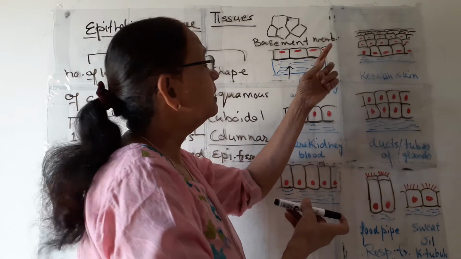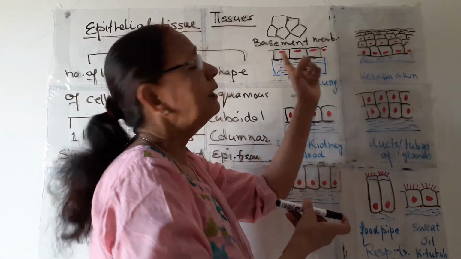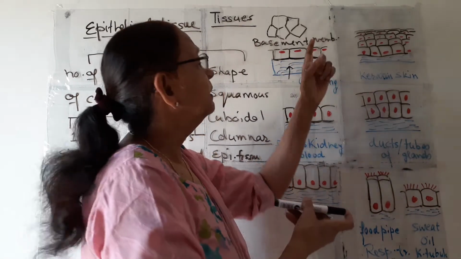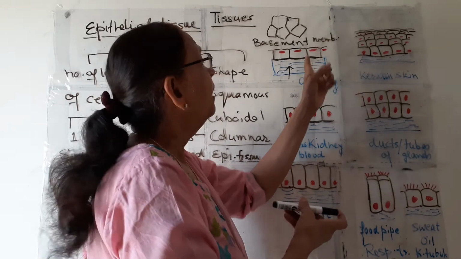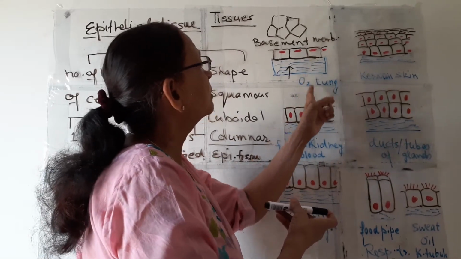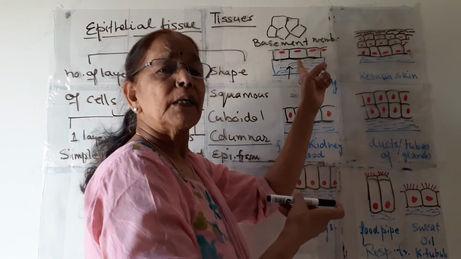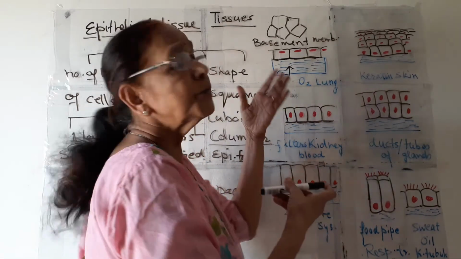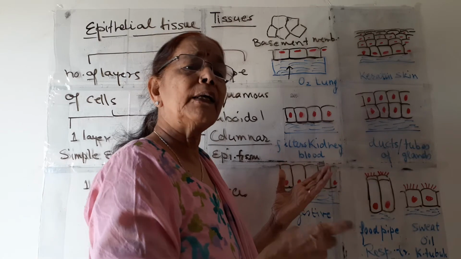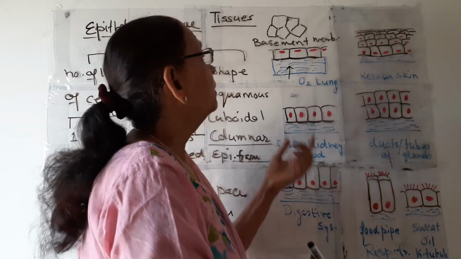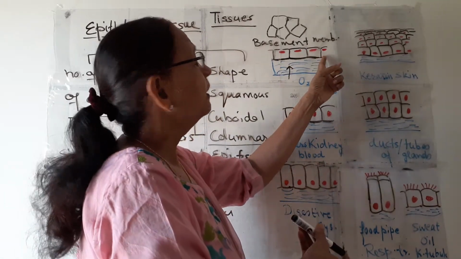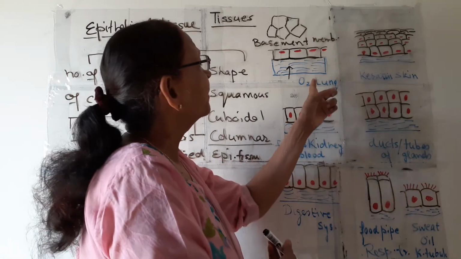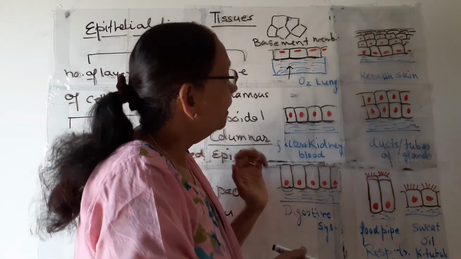The diffusion is easy when the cell is single layered. These are thin walled cells, and through this cell oxygen comes into the blood and the carbon dioxide from the blood comes into the alveoli. From there it is breathed out. So this single layered epithelial tissue is found in our lungs.